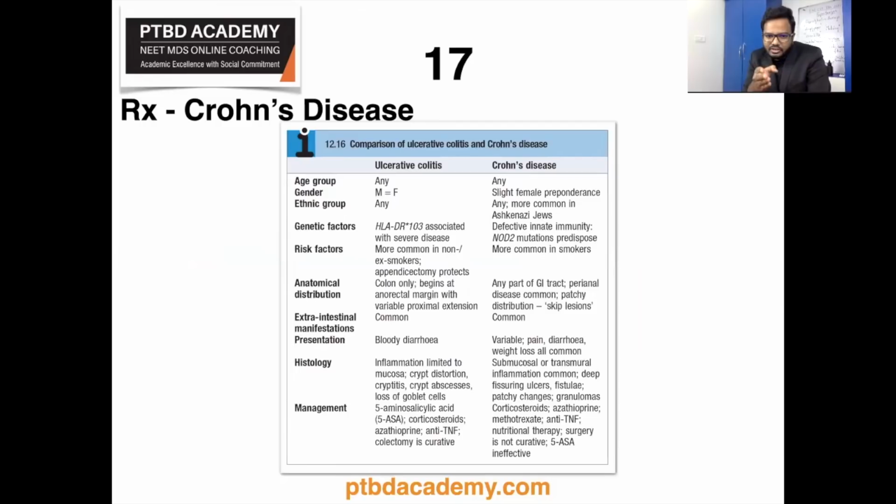And you can see the management part in the last section. So for ulcerative colitis and Crohn's disease, see if this information is useful. If not, let me know. I'll try to provide you more details.